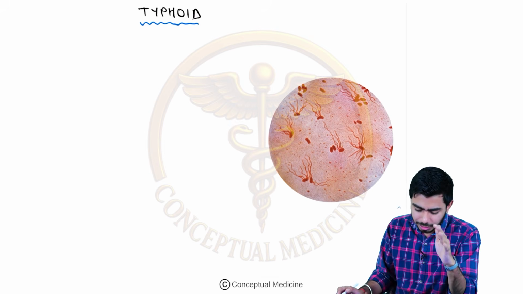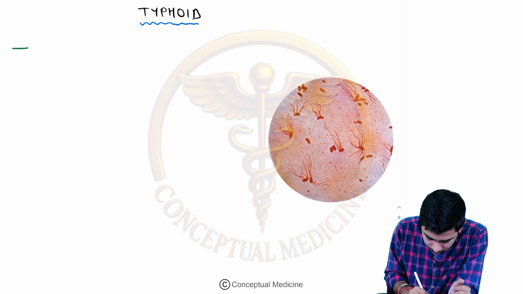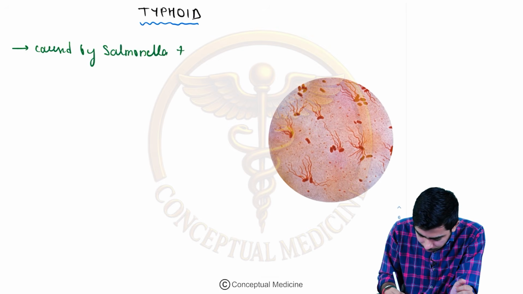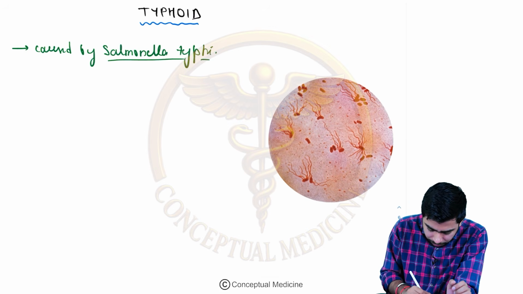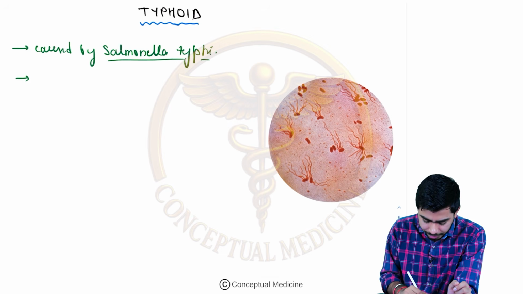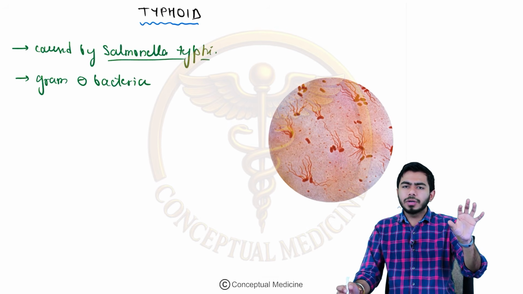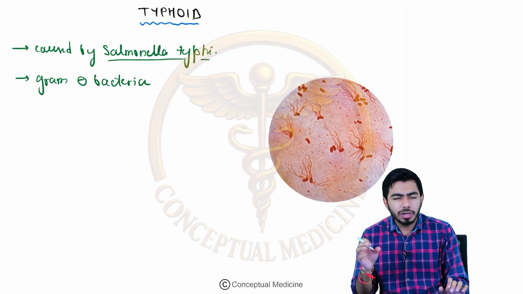So typhoid fever, basically what is the etiological agent for typhoid fever? Typhoid is actually caused by Salmonella Typhi, right? No surprise in that. If we talk about the nature of Salmonella Typhi, this is a gram-negative bacteria. Gram-positive bacteria and gram-negative bacteria are the two very broad classifications of bacteria, right?